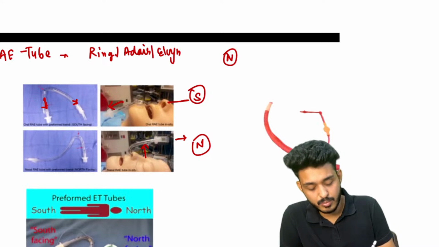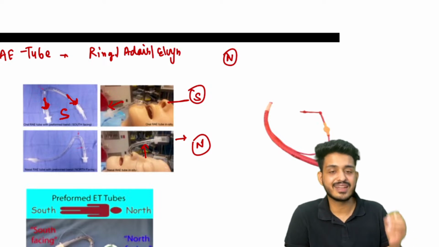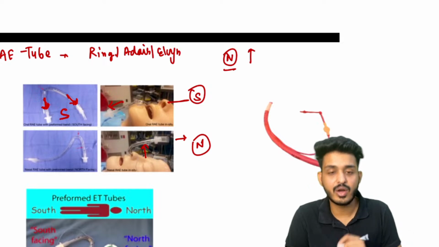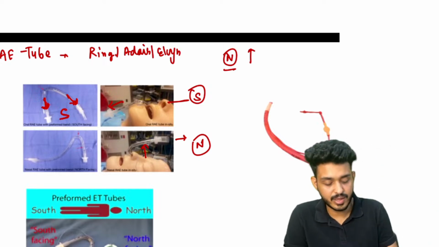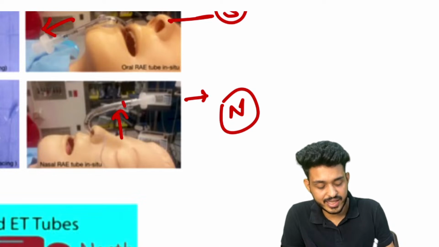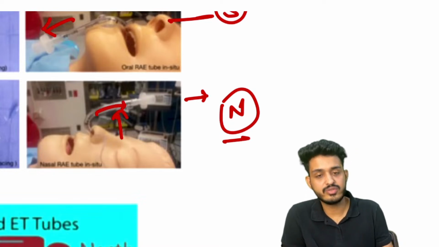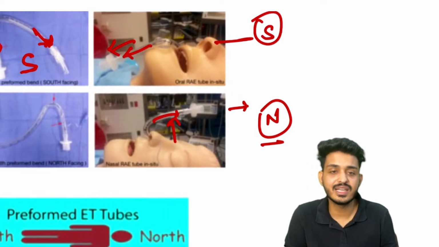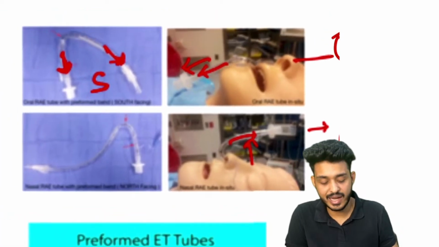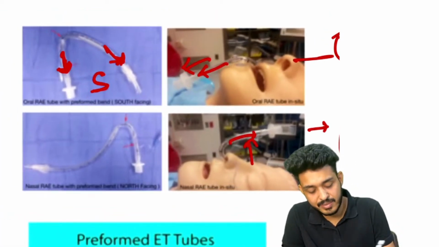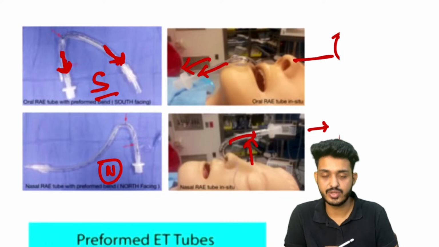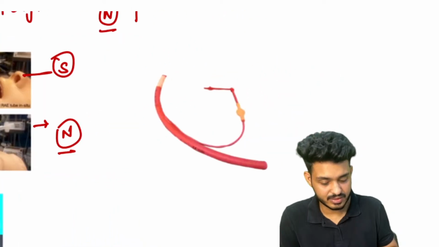For identification purpose, just remember the simple thing, in the map north will always be in the upward direction. Here the tube is going in the upward direction, that means it is a north facing tube. Second one, this one is going in the downward direction, so this is a south facing tube. So this is how you will be understanding the first tube.